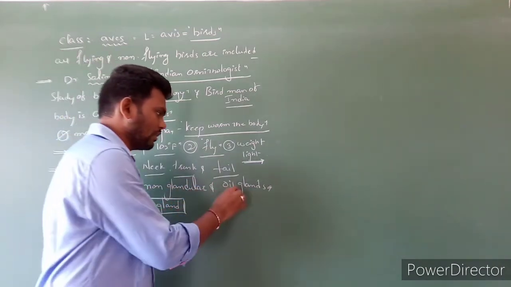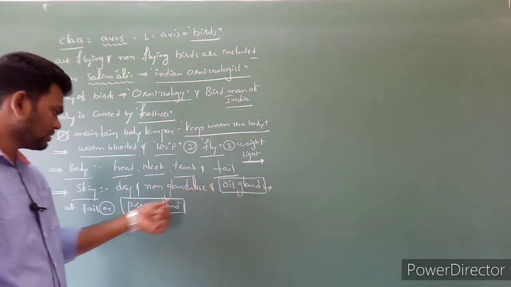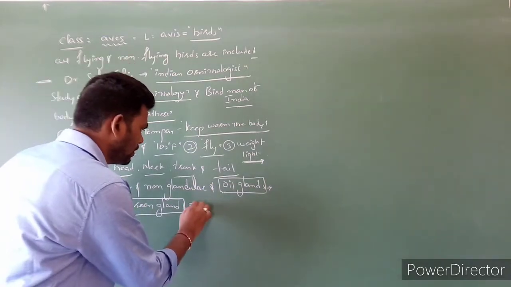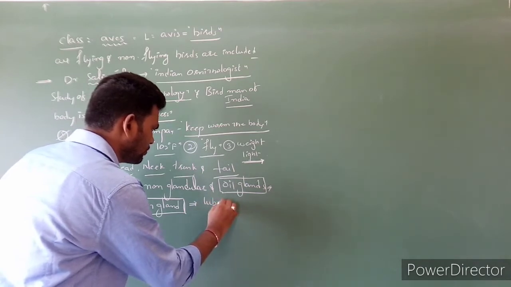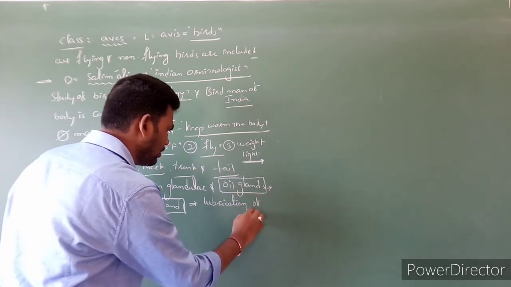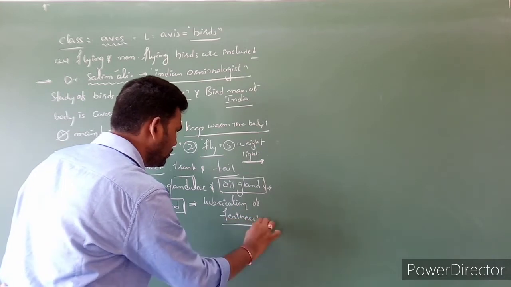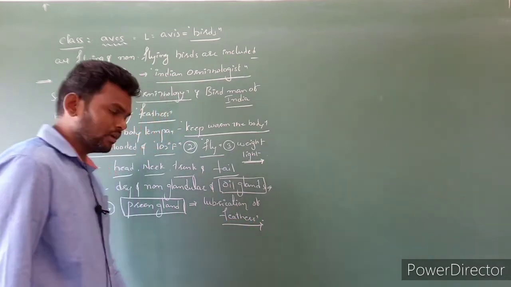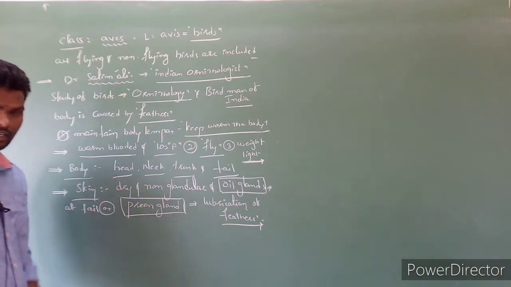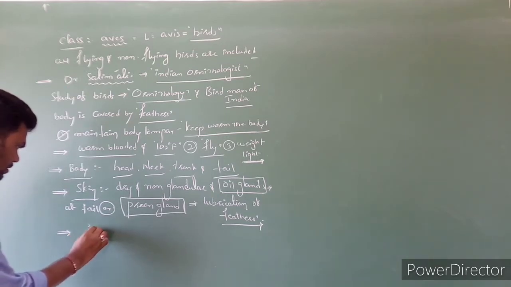In the tail region, oil glands are present, also called preen glands, which are useful for lubrication of feathers. Actually, this is the function of preen glands.